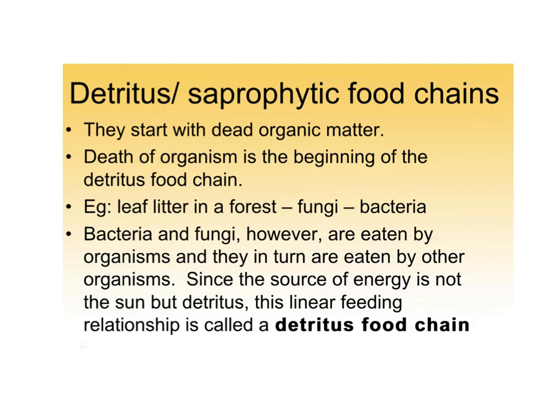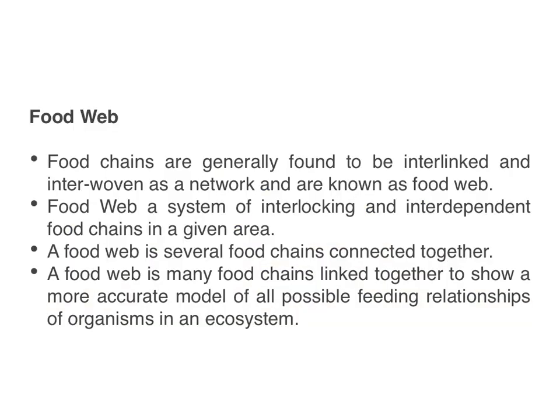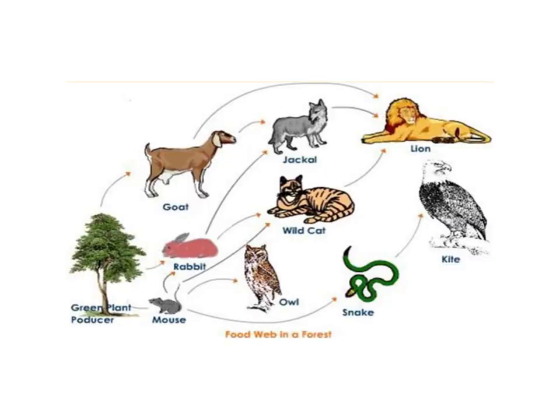B. Food web. Web means network, such as spider's web, World Wide Web, www, etc. So, food web is a network of food chains. In a food web, many food chains are interconnected, where different types of organisms are connected at different trophic levels, so that there are a number of options of eating and being eaten at each trophic level. Thus, the interconnecting of various food chains is called a food web and is shown in the following figure.